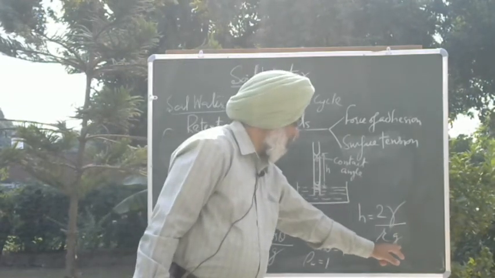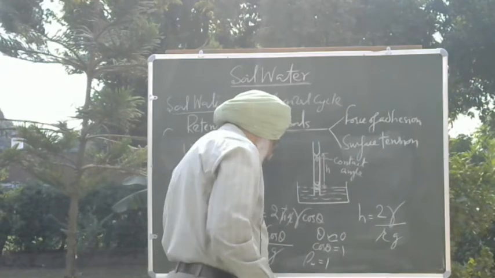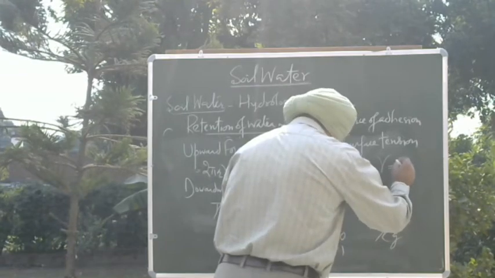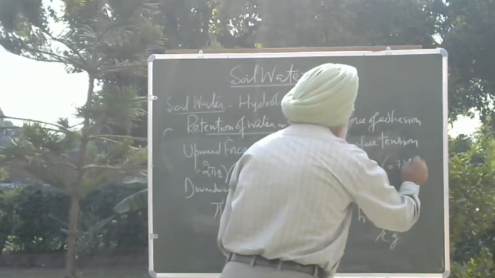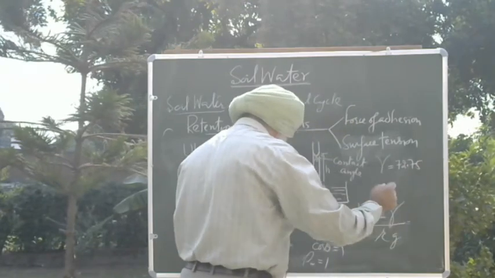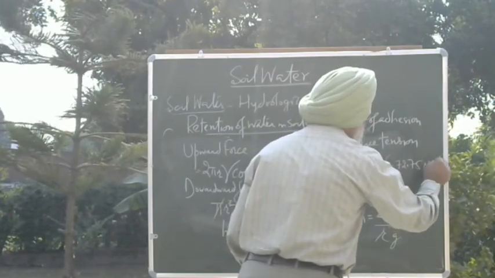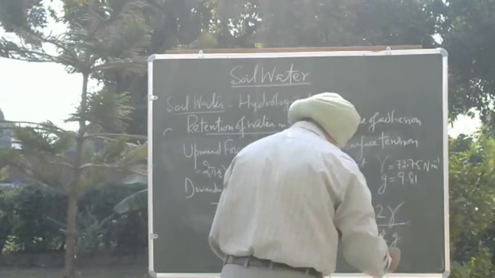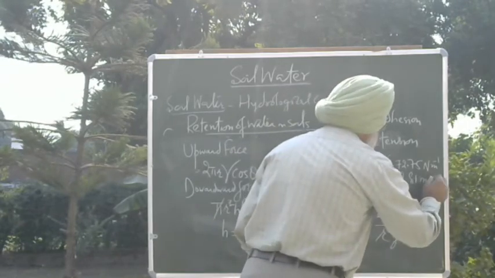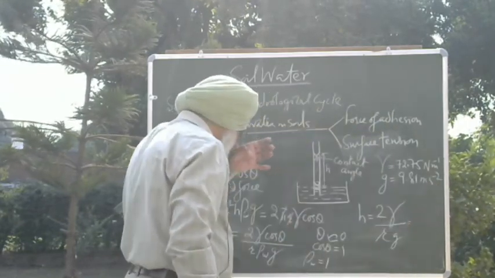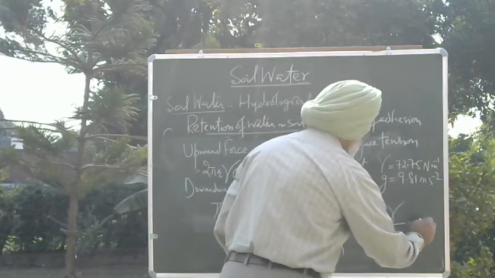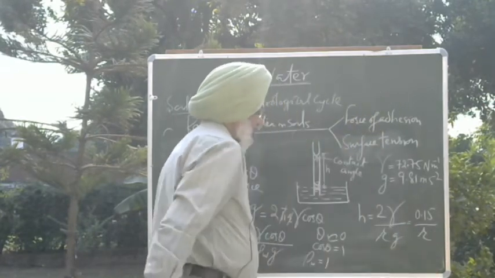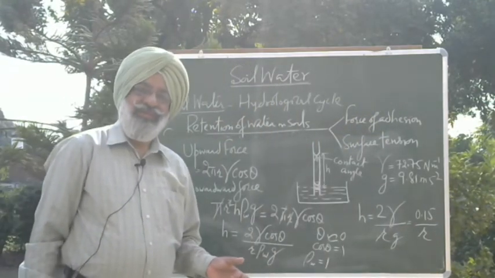Taking the surface tension value to be 72.75 newtons per meter, and g as 9.81 meter per second square, h will become 0.15 divided by r. So 0.15 is a constant factor.